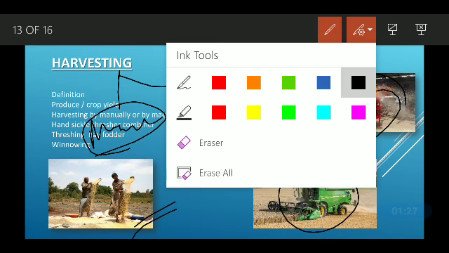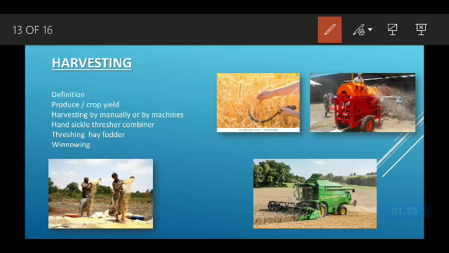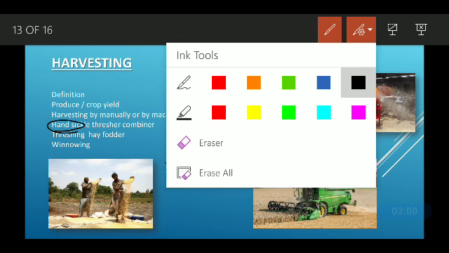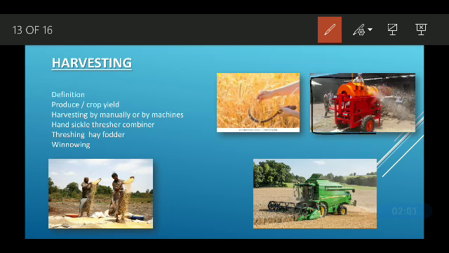This hand sickle has been used from ancient times. With the help of this sickle, people used to cut the crop. The crop is cut from the root, just above the ground. Like these are the crops. So harvesting is done just above the ground. Then the thresher is a machine which is driven by a tractor.